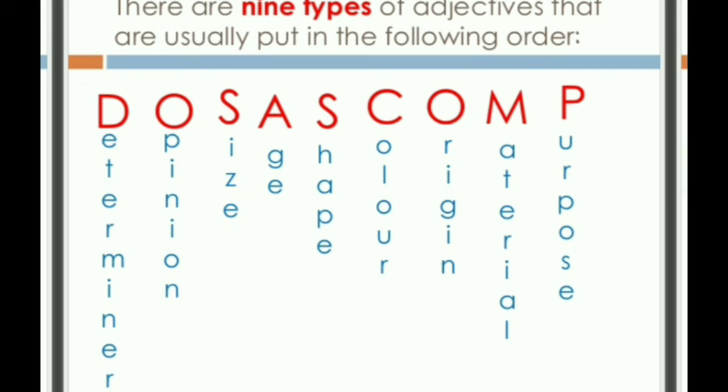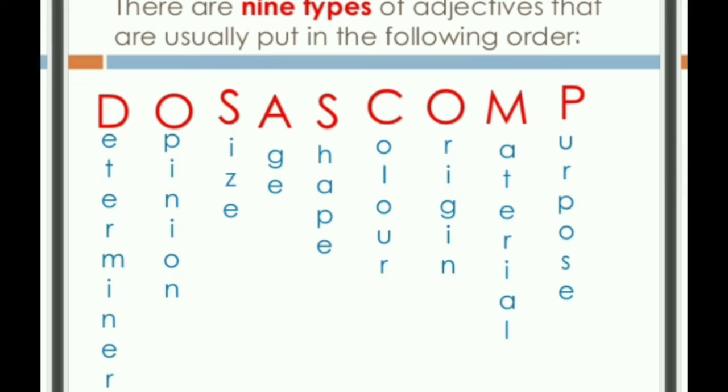Size is like long, large, short, and all these things. Age: ancient, old, new, this is age. Shape: round, square, rectangle, this is shape.